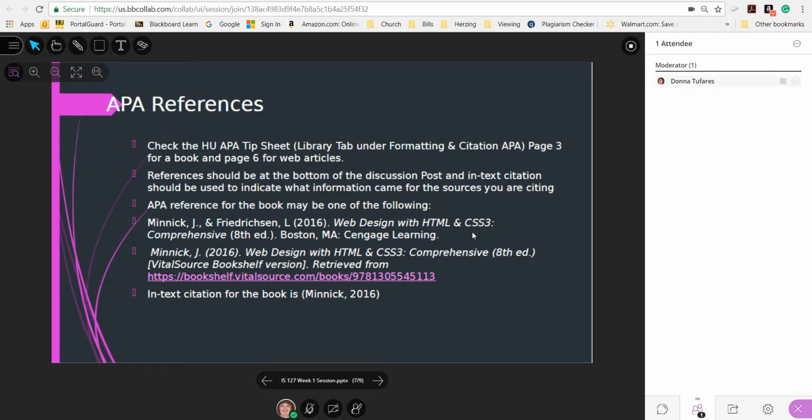APA reference for the book can be one of the following. This first one is for a print book. This one is for a print book. And this is for the ebook. And I don't care which one of these you use, but those are the 2 I will accept. The in-text citation for the book is the author, the year. However, if you made a direct quote in your reference, you should give the page number here, which would be comma, p, period, and the page. You would also include the direct quote in quotation marks.